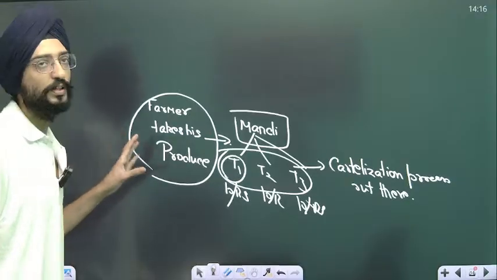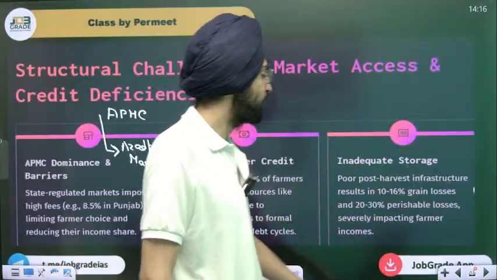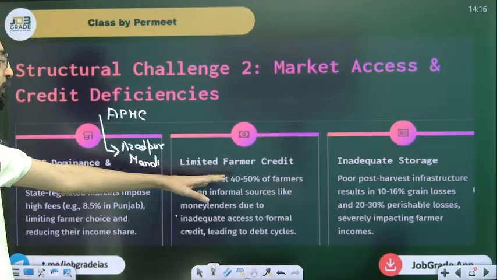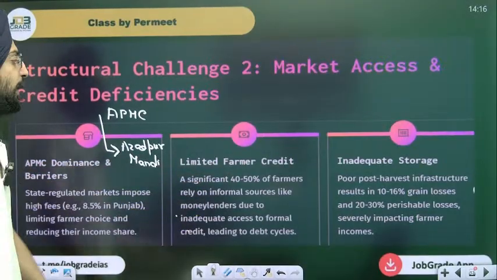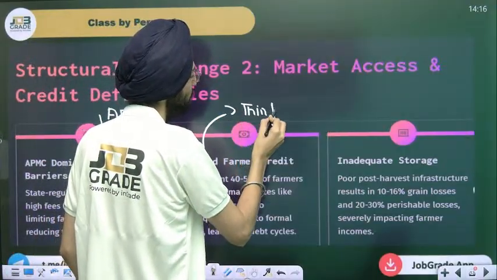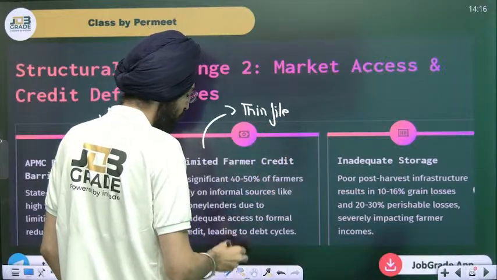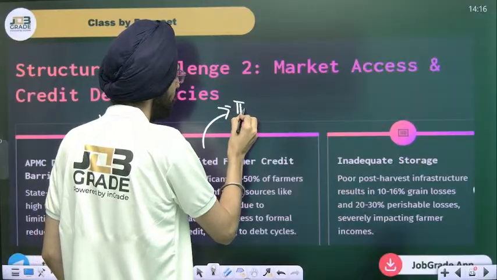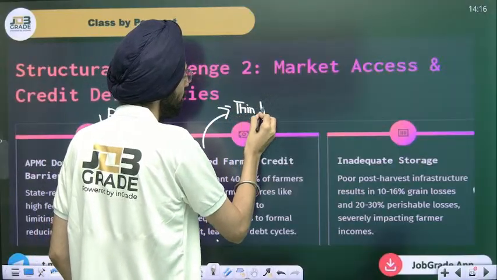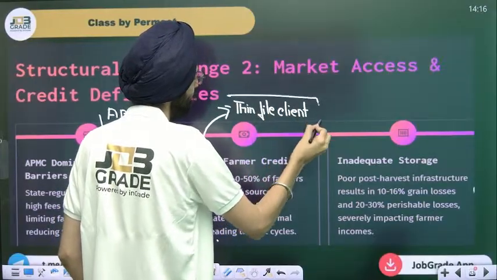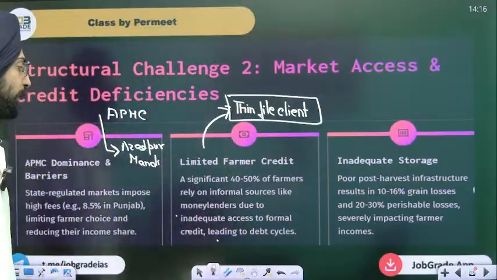This is one of the problems being faced by the farmers in the APMC mandi. Example, 8.1% in limiting farmers' choice and reducing their income share. Limited farmer credit. A significant 40-50% of farmers rely on informal sources like money lenders as they are considered thin file clients.